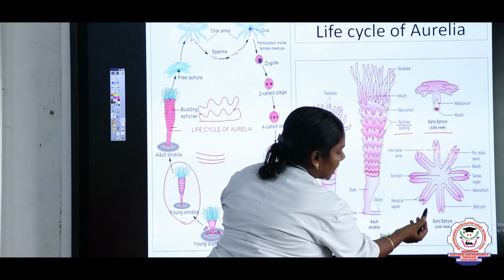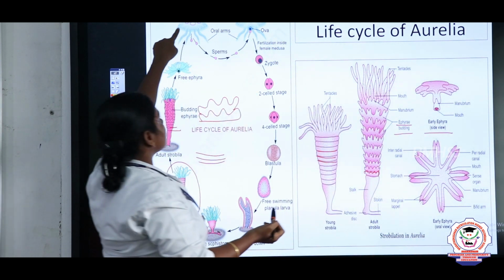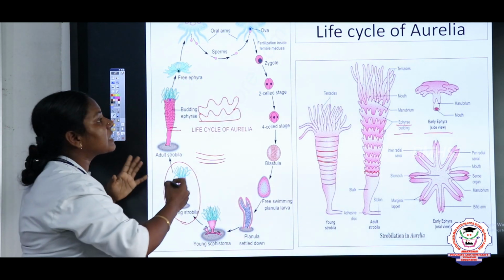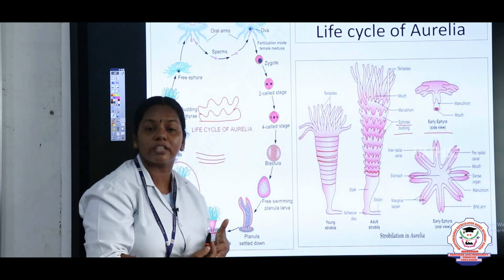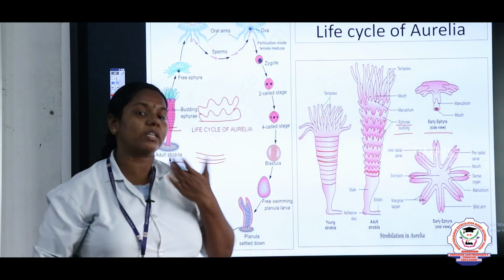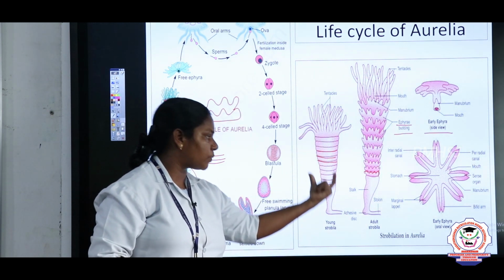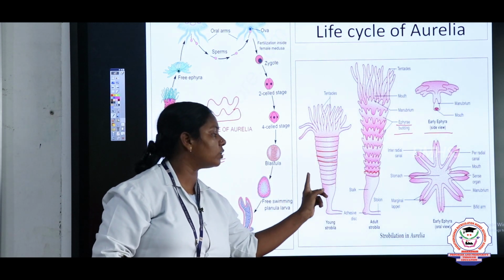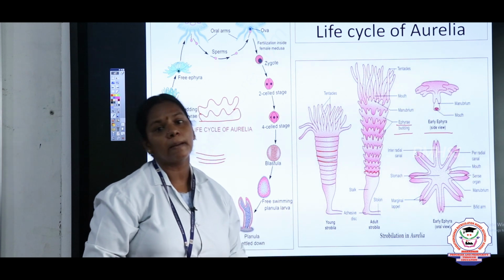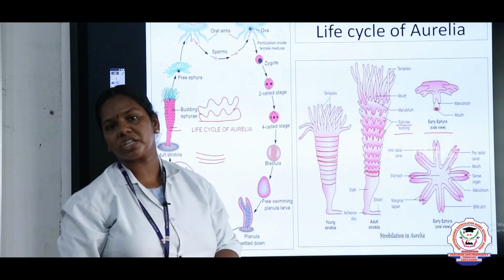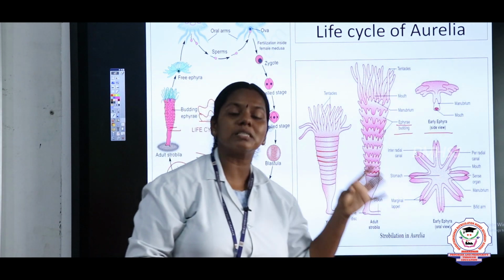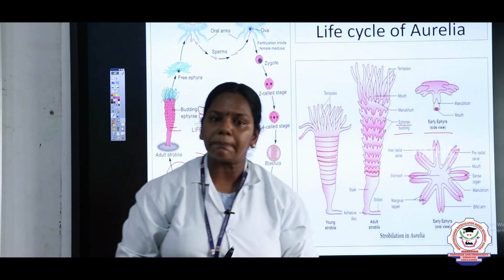And later it becomes like this, and finally it attains a structure like this. So this is how strobilation takes place in Aurelia. So what is strobilation, children? The organism undergoes transverse fission, but the parts do not separate immediately from the parent. After the complete maturation they come out. So this is also a type of multiple fission.